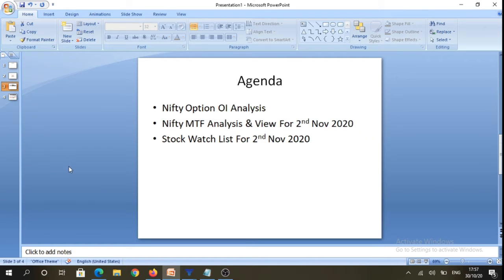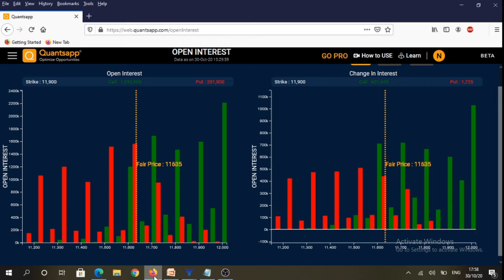The purpose for making this video is to analyze Nifty options open interest data. We are also going to be analyzing Nifty on multiple time frames as well as framing a view for 2nd of November, that is Monday. Along with Nifty analysis, we are going to be discussing our stock watch list. So let's start with option analysis.